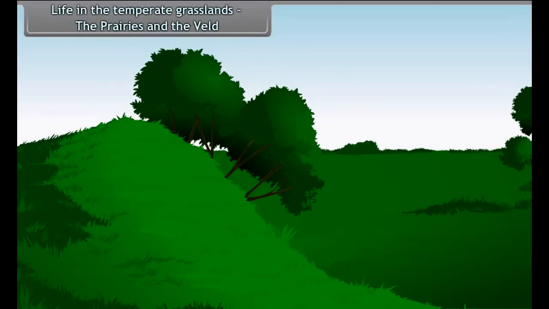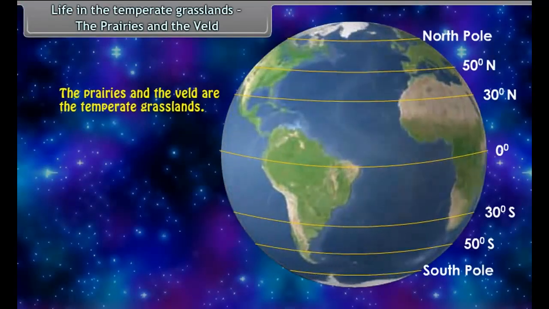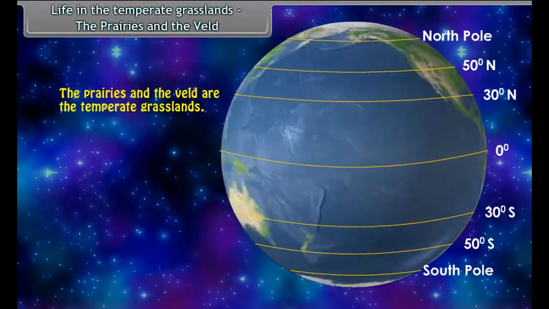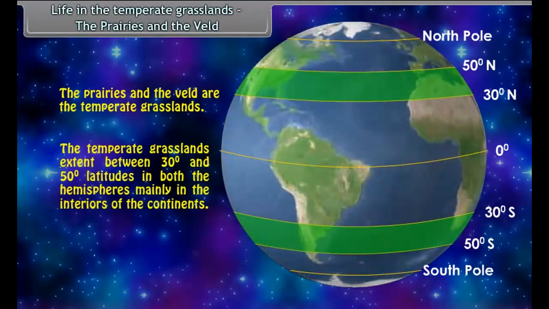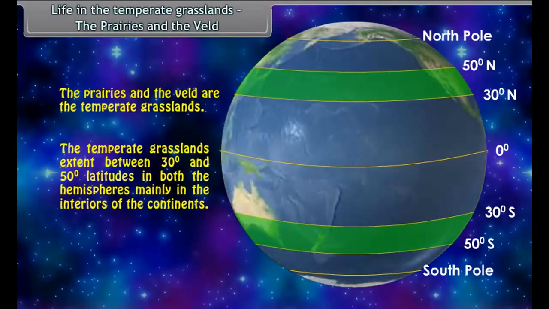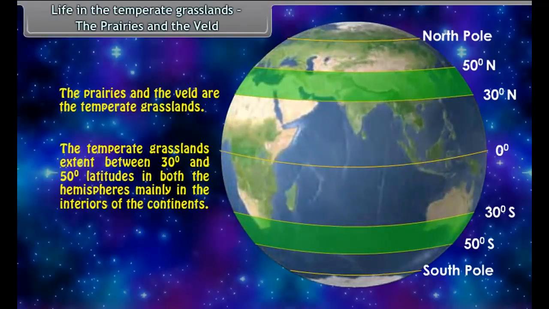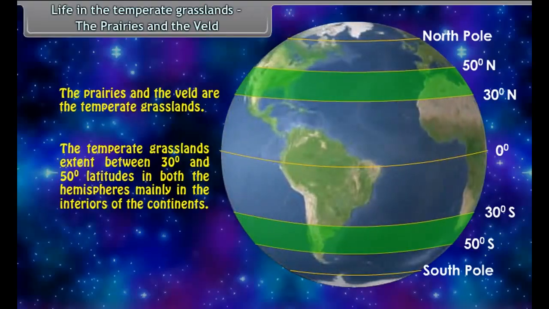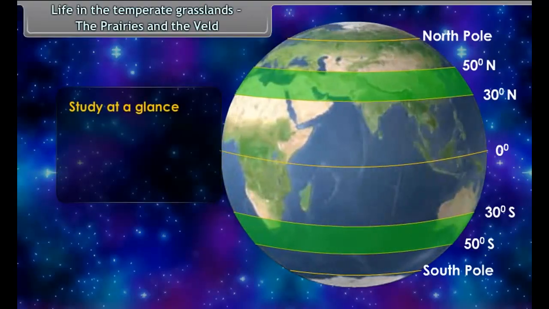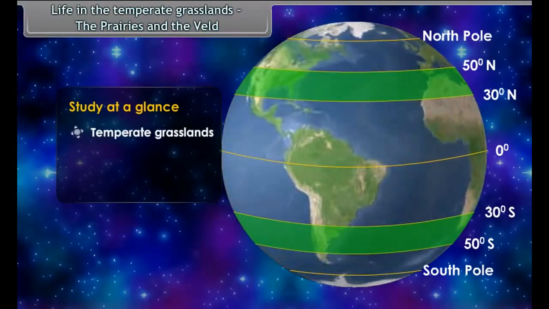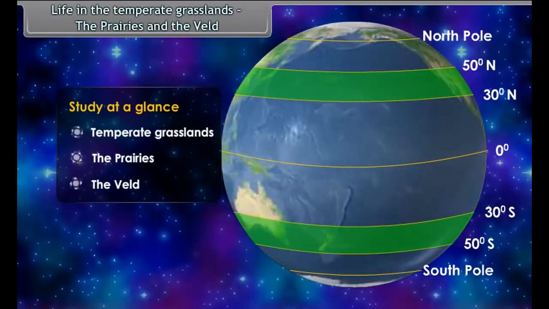Life in the temperate grasslands, the prairies and the veld. The prairies and the veld are the temperate grasslands. The temperate grasslands extend between 30 degrees and 50 degree latitudes in both the hemispheres, mainly in the interiors of the continents. Study at a glance: temperate grasslands, the prairies, the veld.